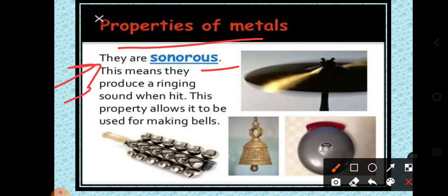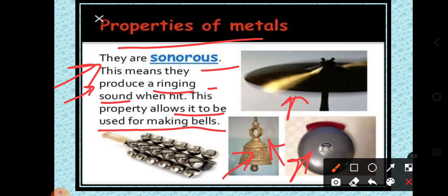It means they produce a ringing sound when you hit them. This property allows them to be used for making bells. In schools, in temples, or in musical instruments, most of the instruments are made up of metals itself.